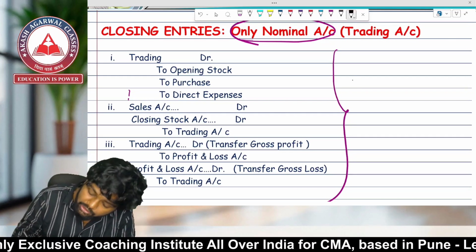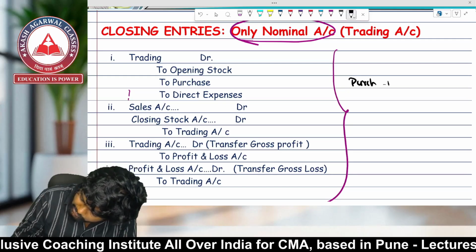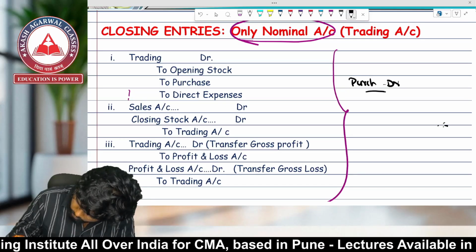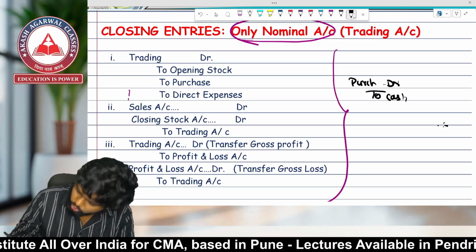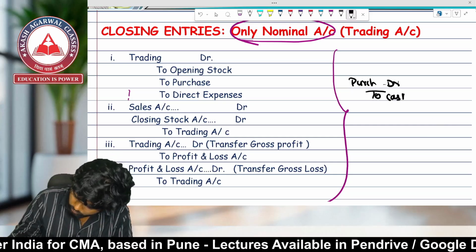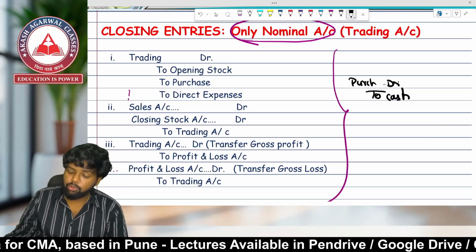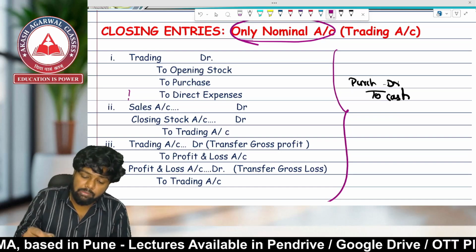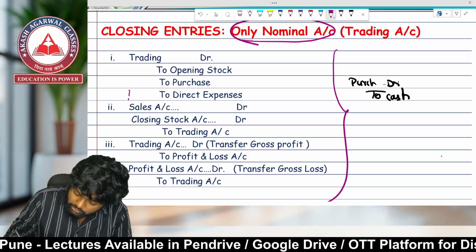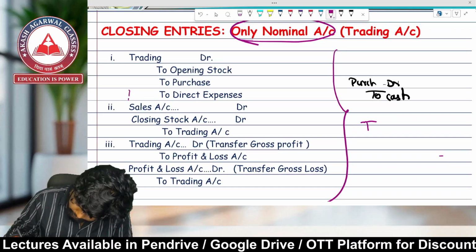For example, the entry for purchase is purchase account debit to cash. Purchase is a nominal account. It will have which balance? Debit balance. So what entry can we pass? Trading account debit.